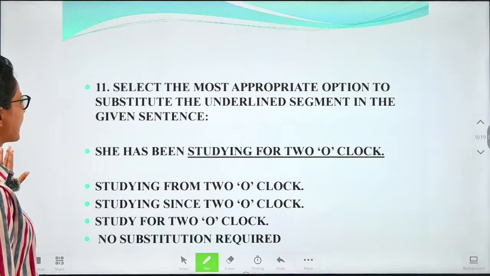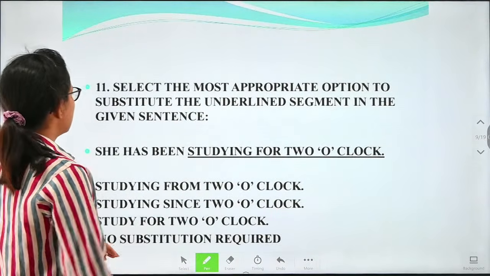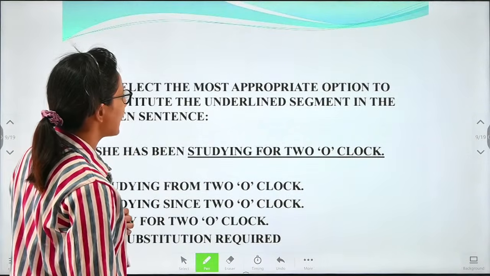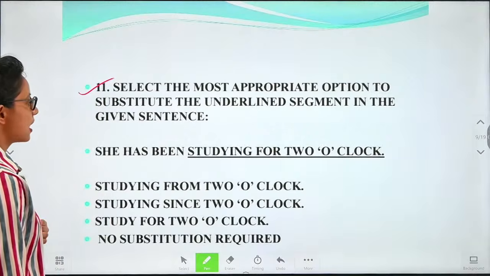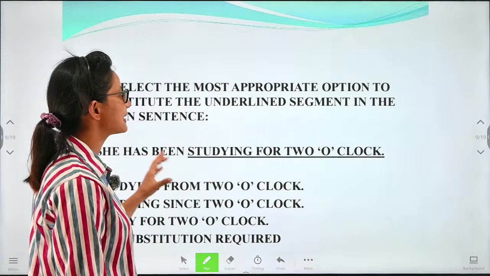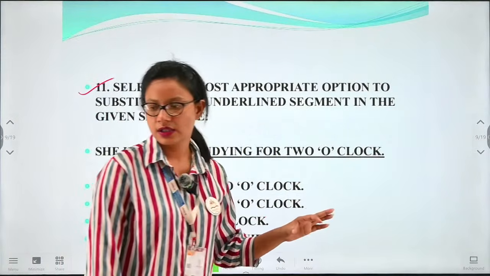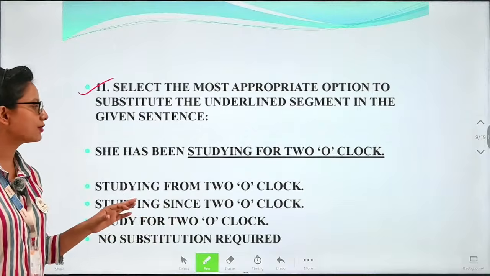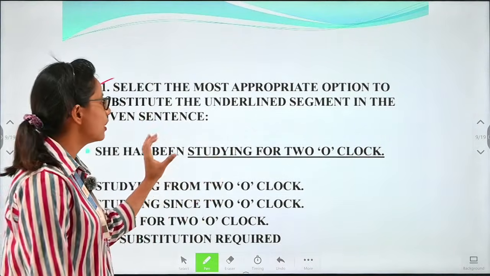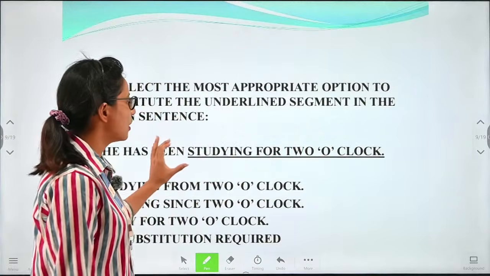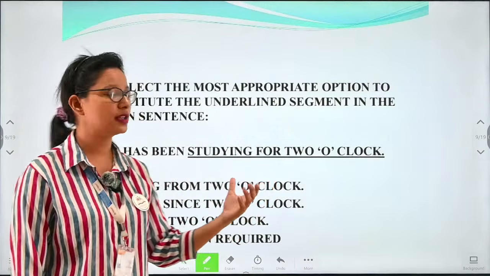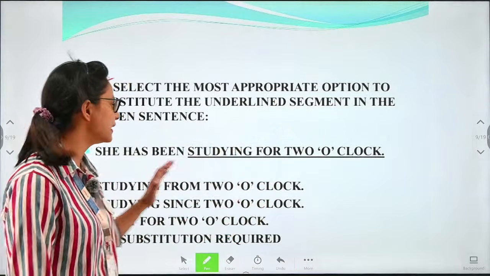Now we'll move to the next question. Question number 11: select the most appropriate option to substitute the underlined segment in the given sentence. So we have the underlined segment here: she has been studying for 2 o'clock. We have to improve the underlined portion with the given options.